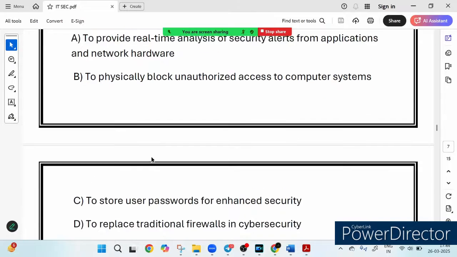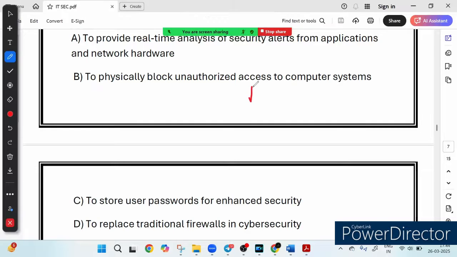Last, option C, to store user passwords for enhanced security. SIEM does not store passwords. It is designed to detect cyber threats and security breaches. There are password managers, and let me give you some examples. You might have heard about LastPass. You might have heard about Google Password Manager, right? These store user credentials securely, but they do not monitor security threats like SIEM does.